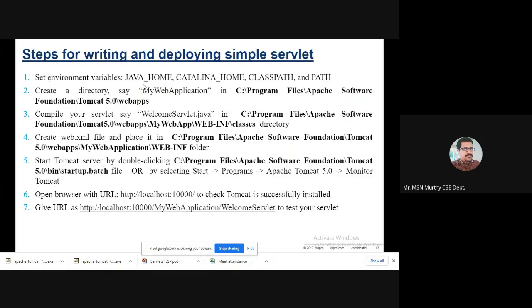Just now I explained how to set the environment variables. JAVA_HOME and path are required for Java. JAVA_HOME is basic, and this is optional. But the path you have to set. The JDK contains a bin folder, just like Tomcat does. All software contains a bin folder, where the executable files are. That bin path you have to copy and paste, so it is set as the path. And CATALINA_HOME and classpath you set for Tomcat.